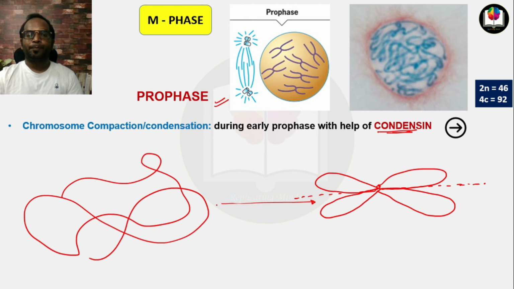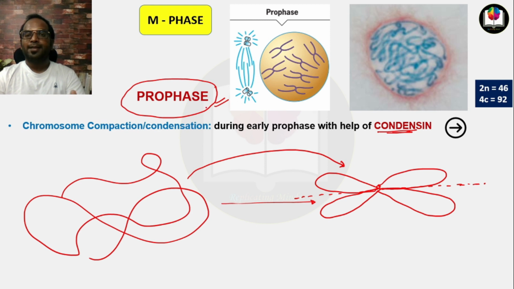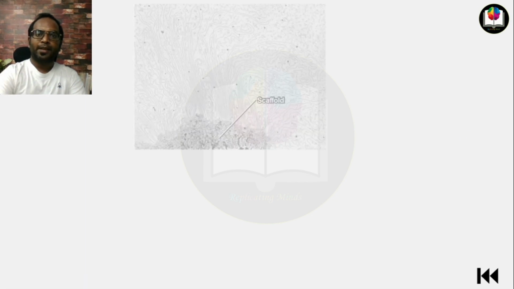Okay, that's why chromosome condensation, chromosome compaction, the size should be defined for the division, and this is almost complete when the cell enters into the M phase. And the starting phase of M phase is prophase, where the chromosome compaction occurs. Okay, during the early prophase with the help of condensin. Condensin is a protein which helps in the condensation of chromosomes. So we'll talk about some points of condensin.